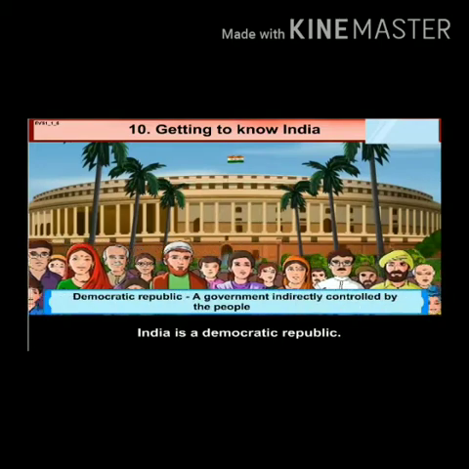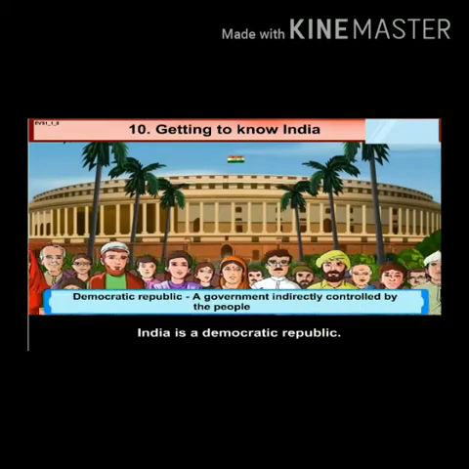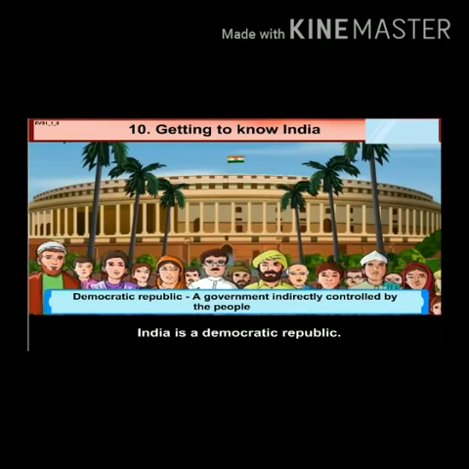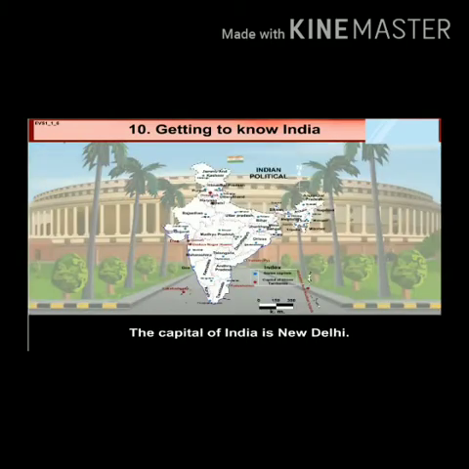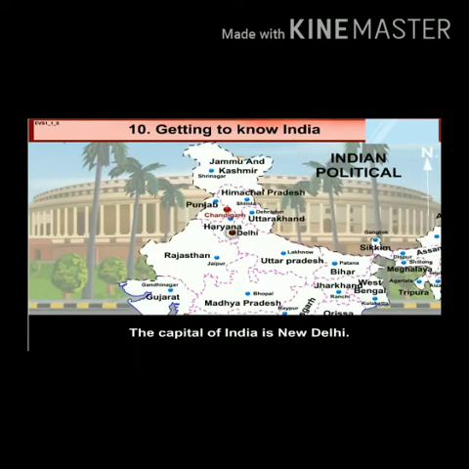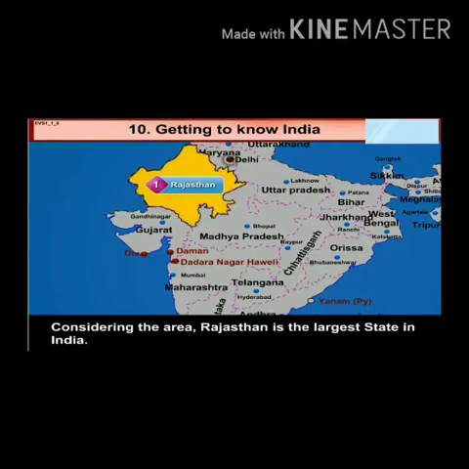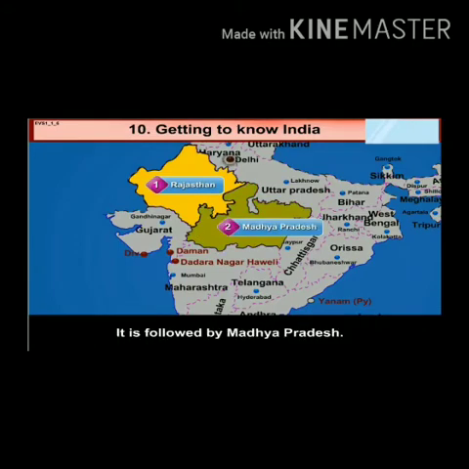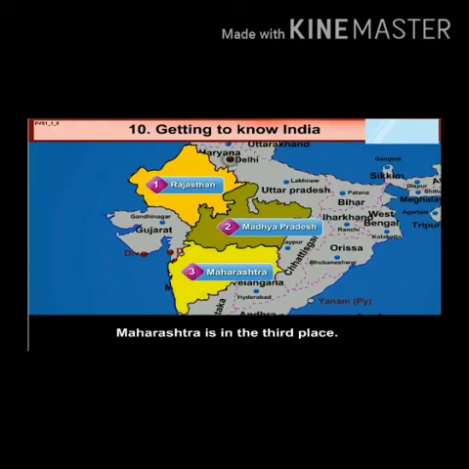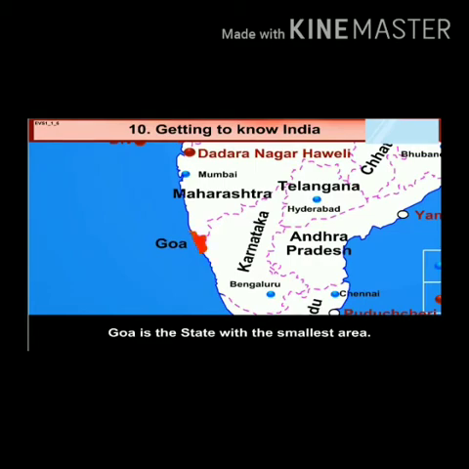India is a democratic republic. What is democratic? A government directly controlled by the people. The capital of India is New Delhi. Considering the area, Rajasthan is the largest state in India. It is followed by Madhya Pradesh. Then comes Maharashtra in the third place. Goa is the state with the smallest area.